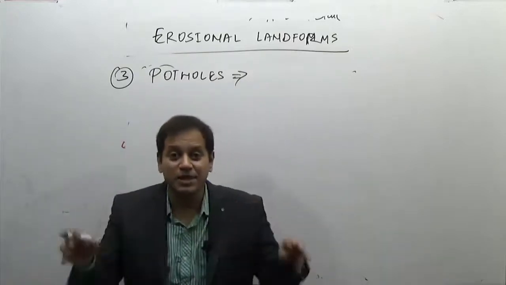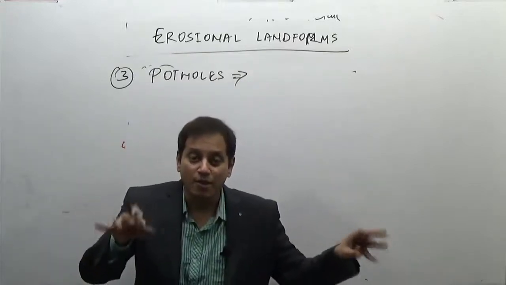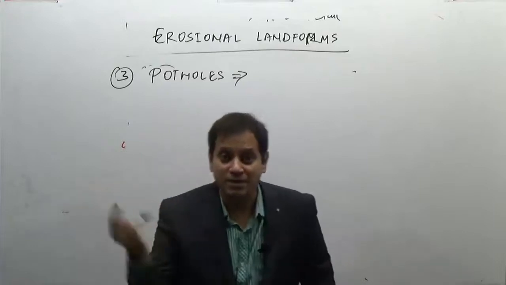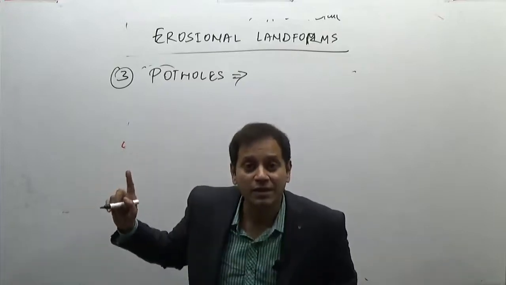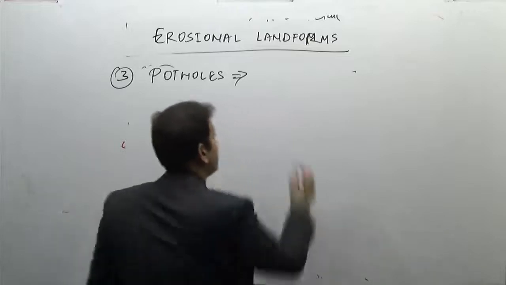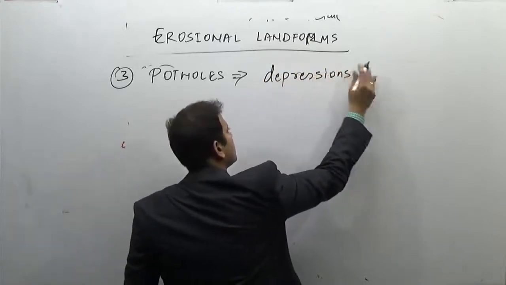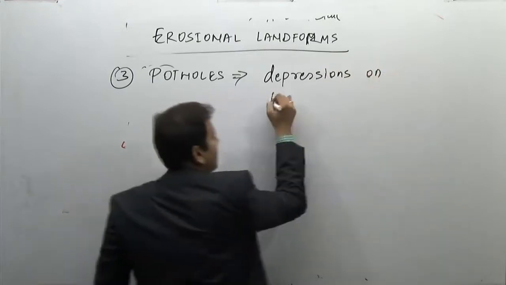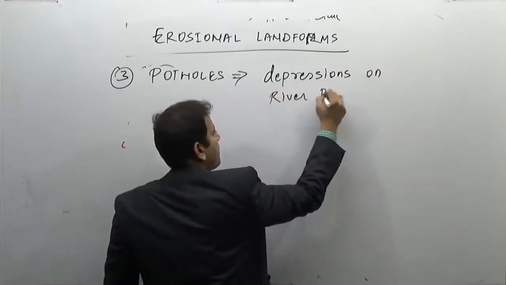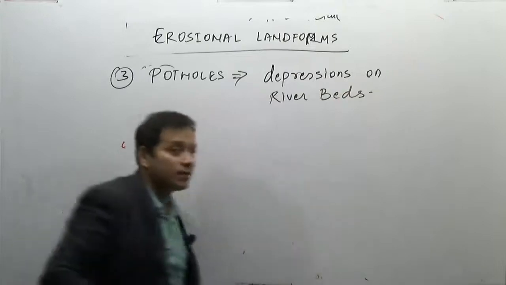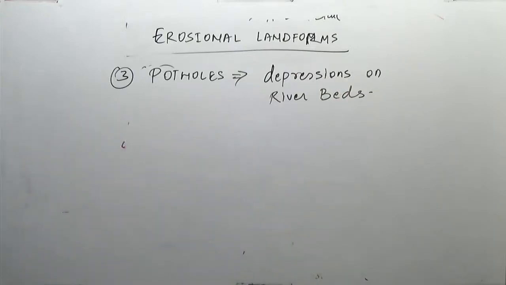These are the depressions on the bed of a river due to drilling mechanism, and they help in the formation of V-shaped valleys.